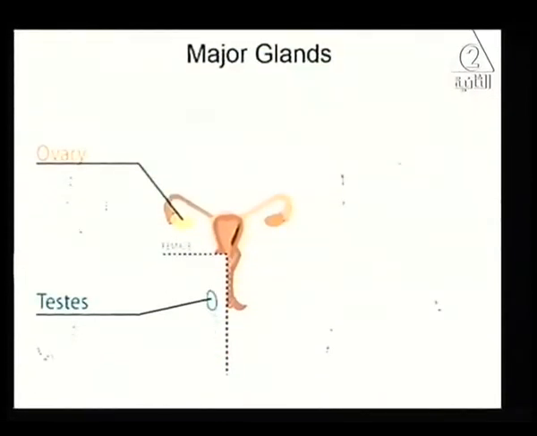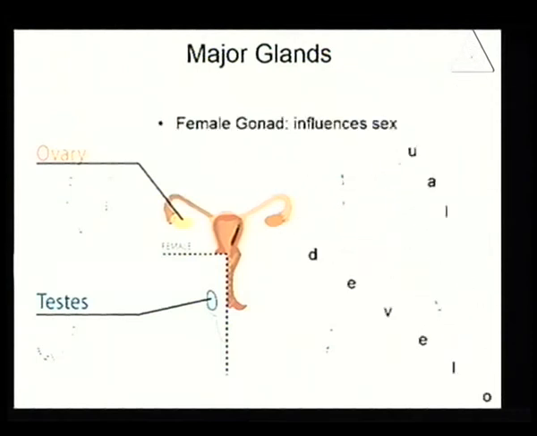Okay, we have here testes, they are found in male, and they have a very important function in secretion of, what did we say? Yes, secretion of testosterone hormone. And testosterone hormone is responsible for the appearance of the male characters, like what? Like strong muscles and your voice, enlargement of bones, enlargement of muscles, and so on.